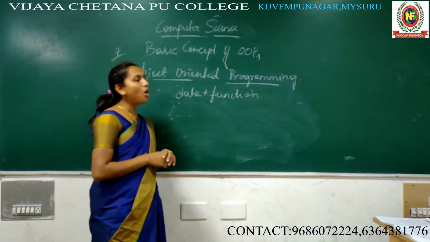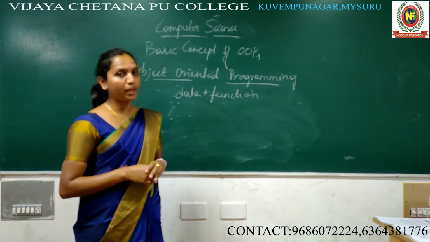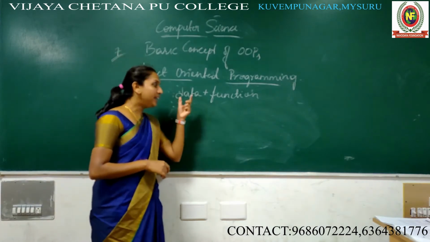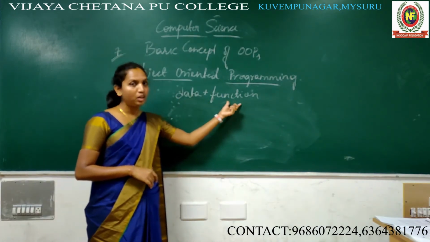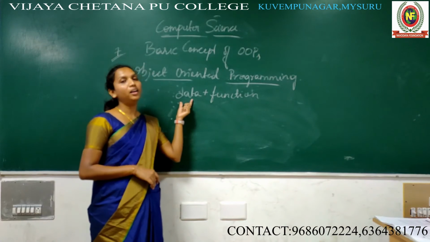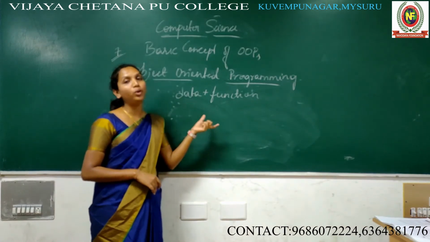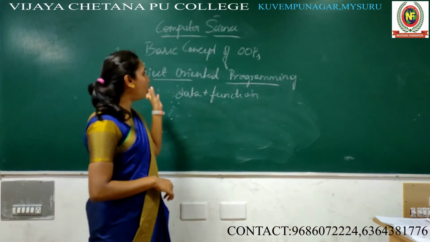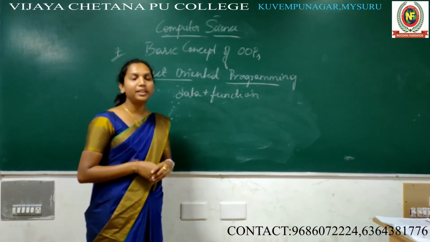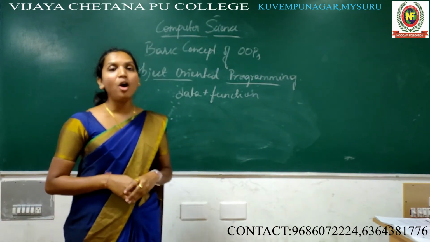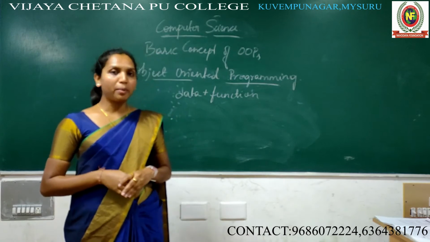That is called object oriented programming. It is combined data and function to operate the data as a single unit, called object oriented programming. This is the actual definition of object oriented programming.